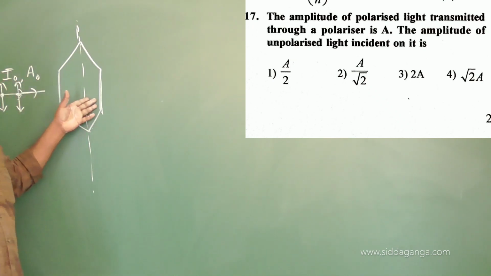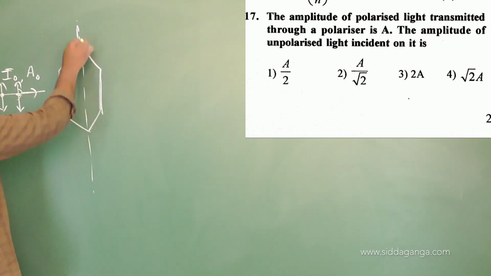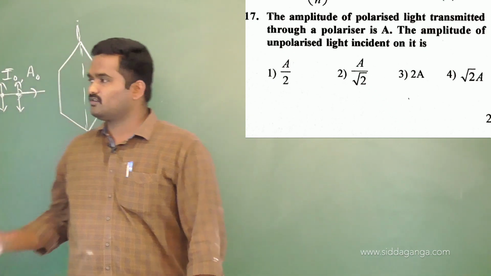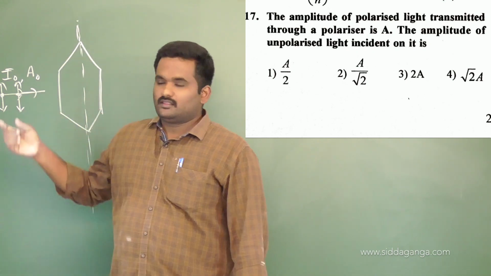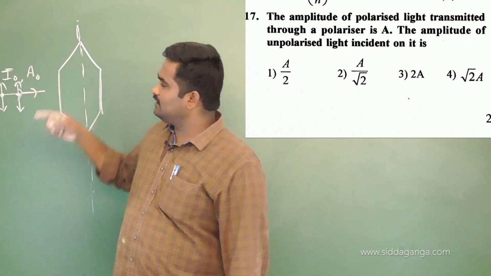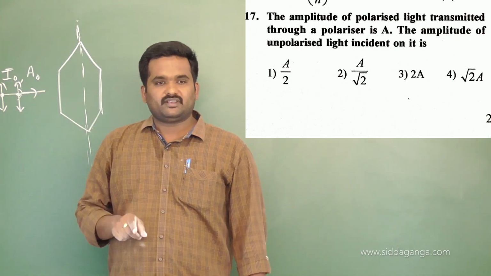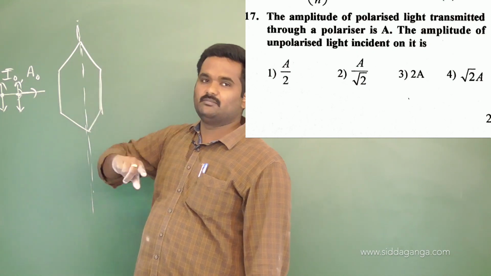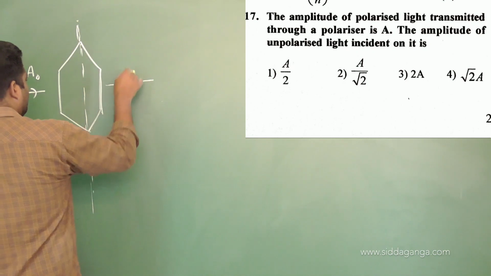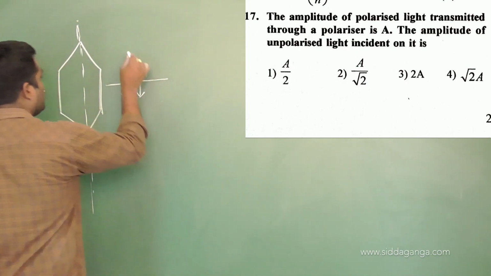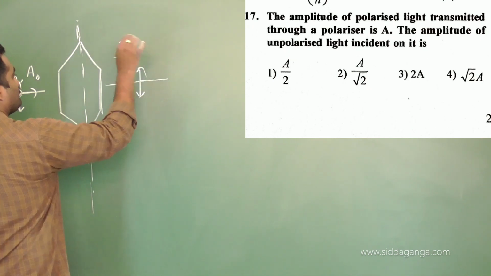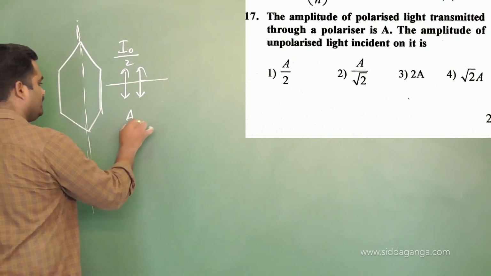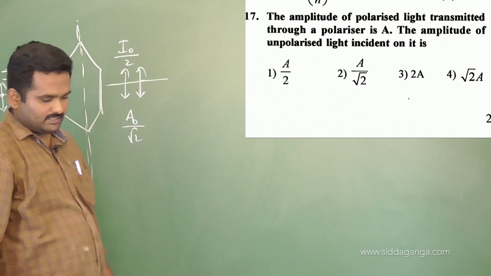Whenever you incident this on a polarizer, what happens? It eliminates half the portion of the light, so that only either dot components or arrow components will be there. The components that remain are the ones whose vibrations are parallel to the transmission axis, which are allowed, and those perpendicular to the transmission axis are eliminated. So finally the intensity of the polarized light will be I naught by 2. If intensity is I naught by 2, the amplitude will be A naught by root 2. This we have already studied.